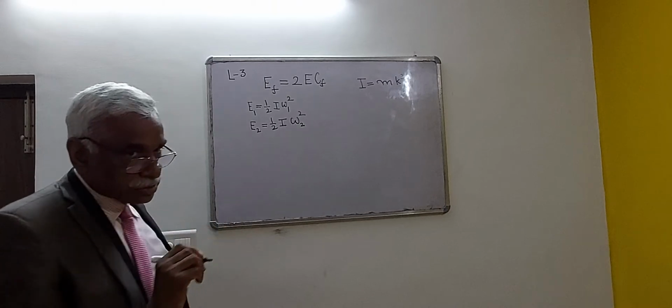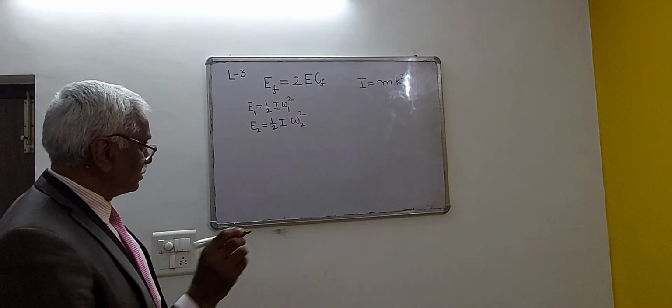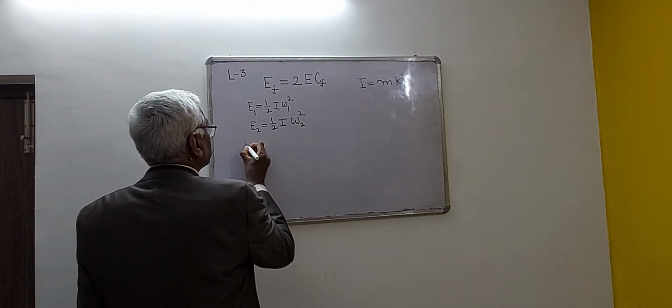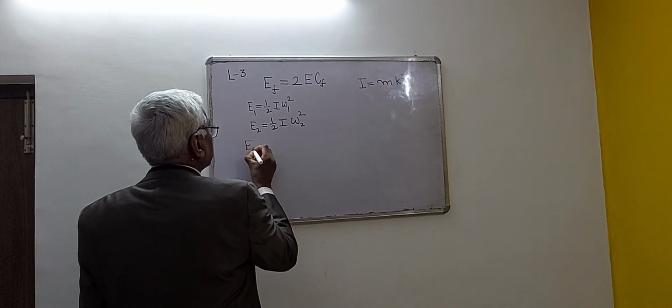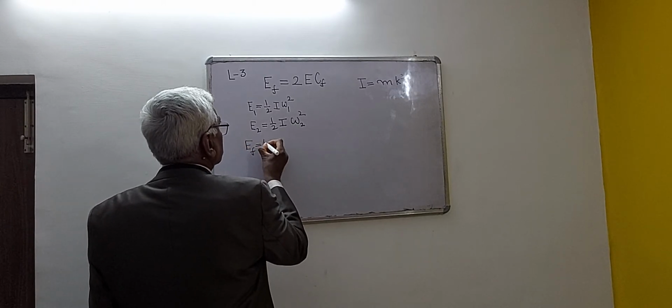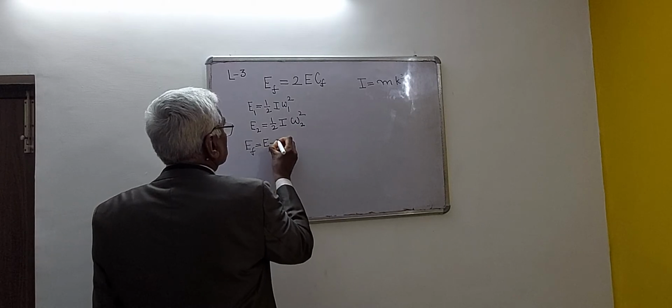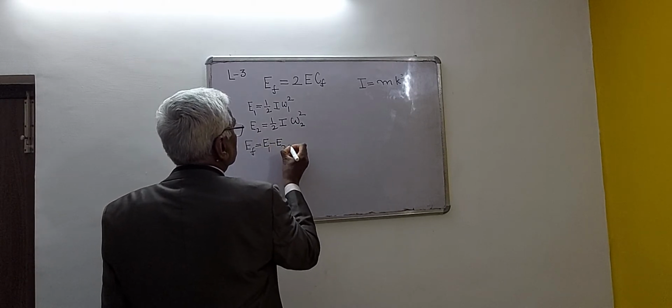So maximum fluctuation of energy, as we have already discussed, can be written as EF is equal to E1 minus E2.